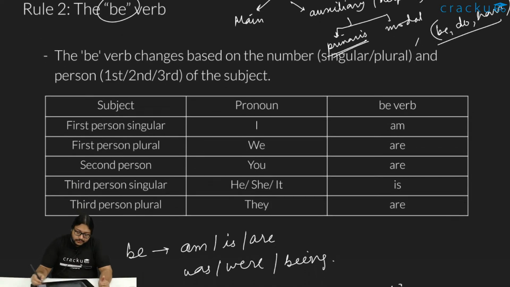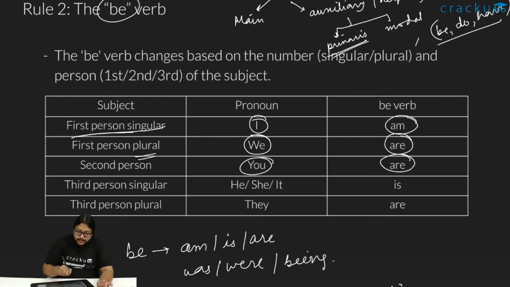The be verb rule is, if it's a first person singular like I, then we will use am. If it's a first person plural like we, we will use are. If it's a second person singular or plural, both you will take are. If it's a third person singular like he, she, it, or some name also, like for instance Rama, we will not say Rama are a girl, Rama is a girl, right? So names.